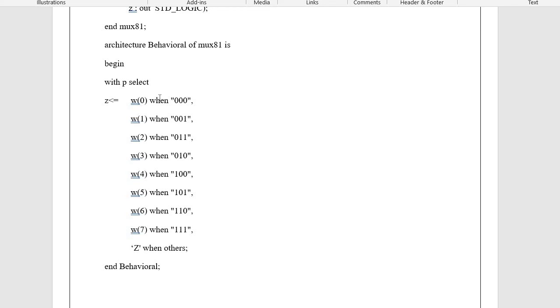Afterwards, based on whatever the condition is, it will automatically get transferred. All the statements we write under this when construct are terminated using a comma, and the last statement should be terminated with a semicolon. So this is the style for writing the with-select statement.